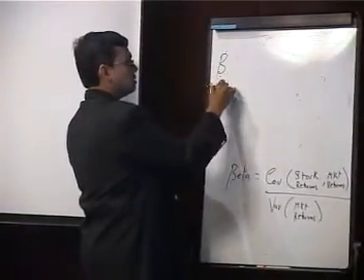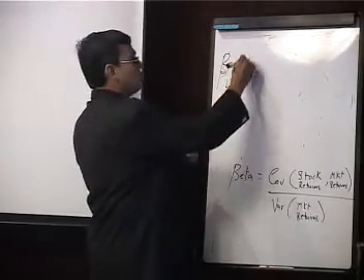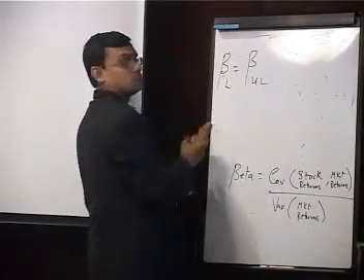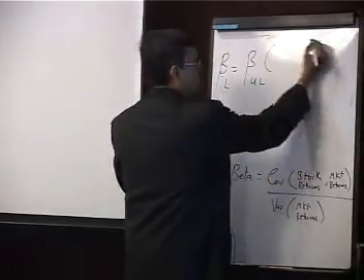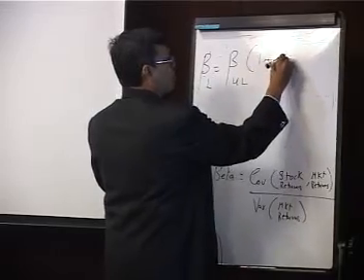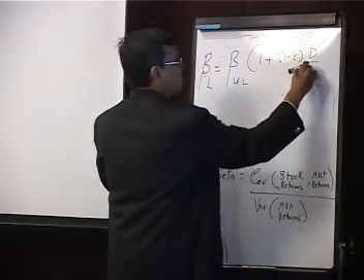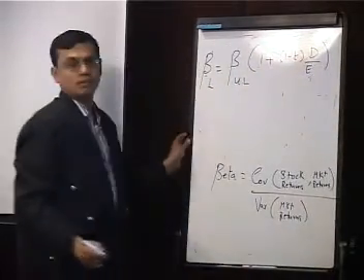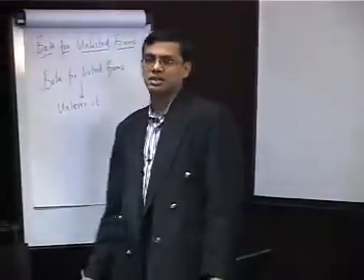Beta leveraged is equal to beta unlevered into 1 plus 1 minus T into debt equity, where T is tax rate. I think I'll write it down.